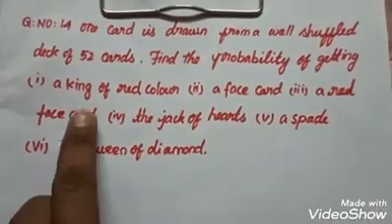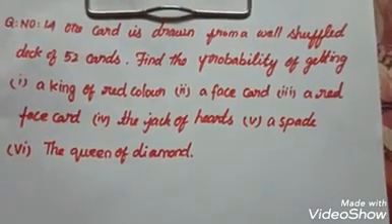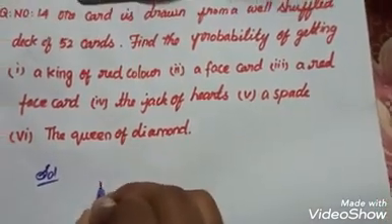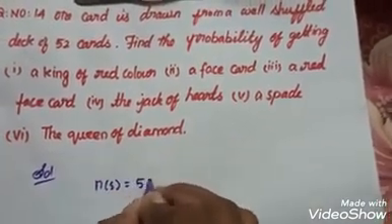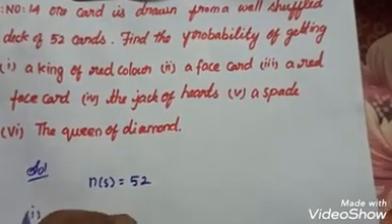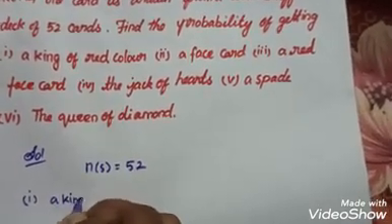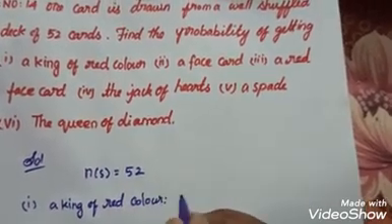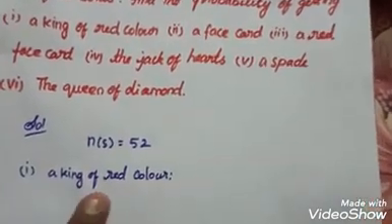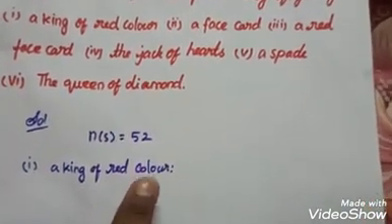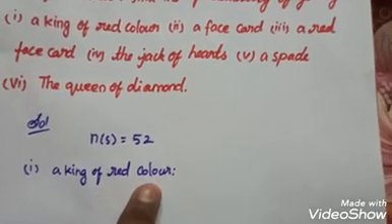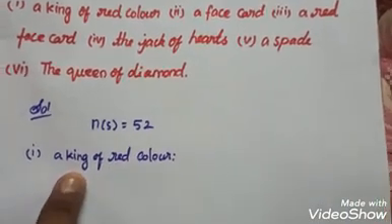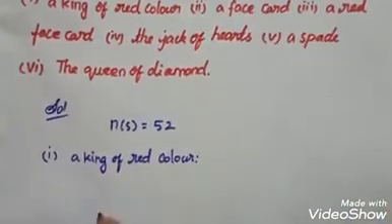So first we need to find a king of red color. So in the solution already we know that totally 52 cards. So directly I write N of S is equal to 52. So first one, a king of red color. In red color totally 2 sets of cards are there. In a red color 2 patterns are there. So obviously we have 2 red color kings.